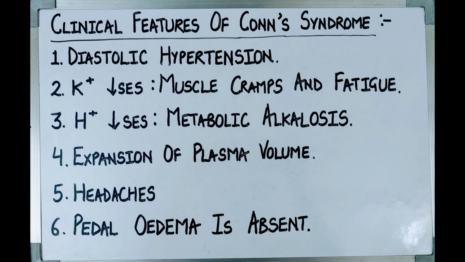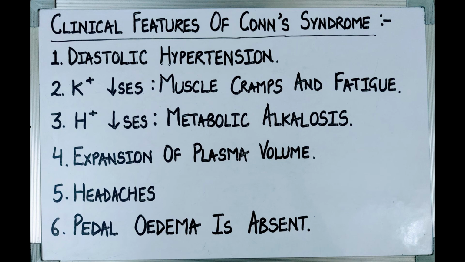Next, we are going to discuss the clinical features of Conn's syndrome. The first clinical feature is diastolic hypertension. It occurs because of increased Na+ reabsorption, which will also lead to reabsorption of water, and both of these will further result in hypertension.